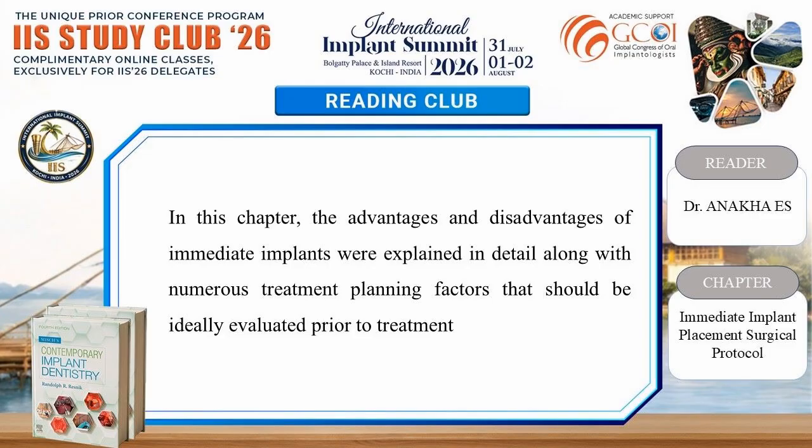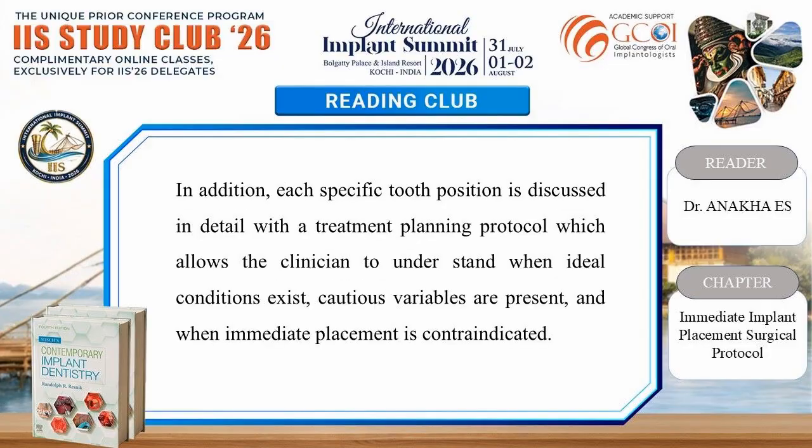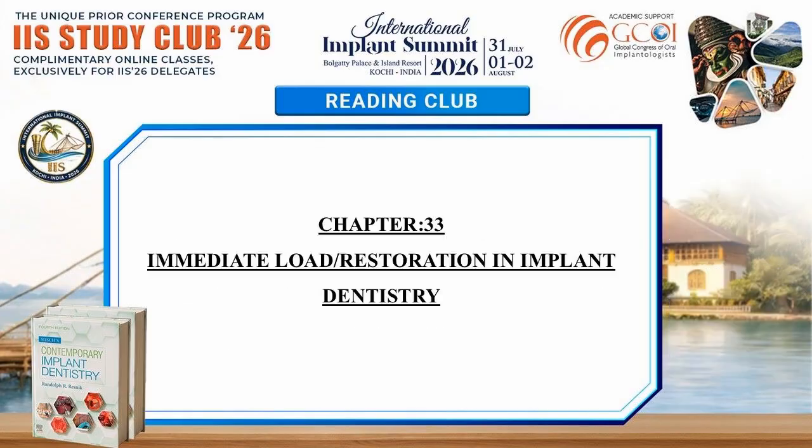In this chapter, the advantages and disadvantages of immediate implants were explained in detail along with numerous treatment planning factors that should be ideally evaluated prior to treatment. With appropriate patient selection and treatment planning, complications may be minimized and success rates increase with immediate placement implants. In addition, each specific tooth position is discussed in detail with a treatment planning protocol which allows the clinician to understand when ideal conditions exist, when cautious variables are present, and when immediate placement is contraindicated.